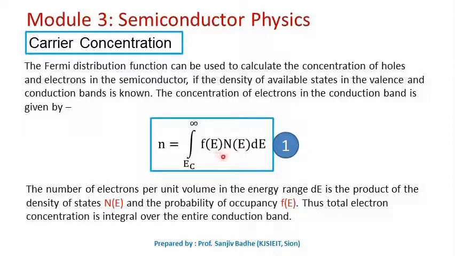So the number of electrons in the energy range dE will be the product of density of states, the number of available states per unit volume, and the probability of occupancy, that is f(E). The total number of electrons per unit volume in the entire conduction band can be calculated by integrating this product from Ec to infinity, that is over the entire conduction band. So the Fermi-Dirac distribution function is very helpful in calculating the electron concentration in the conduction band and hole concentration in the valence band.